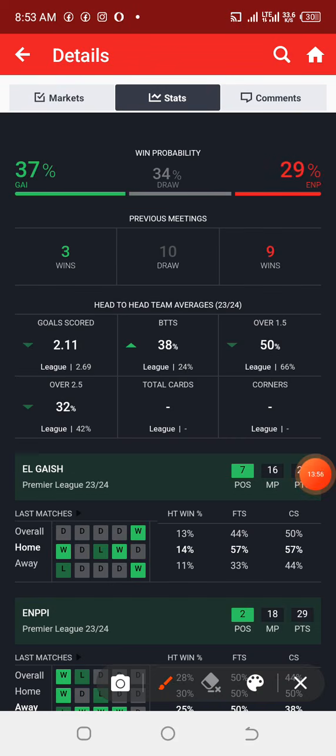Okay, fine. Checking their head-to-head average team goals scored, you can see that the probability of playing over 1.5 goals in this particular match is 50%. So if the match is going to end up 1-1 or 2-0, it is 50-50. It may be and it may not. Now checking their over 2.5 goals, this is very small, so it is 32%.